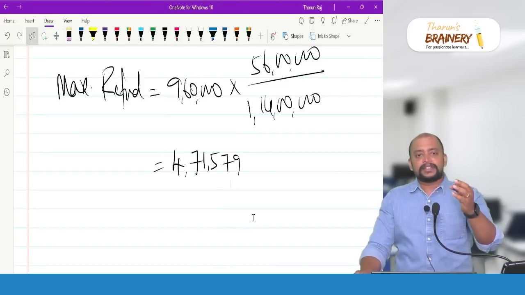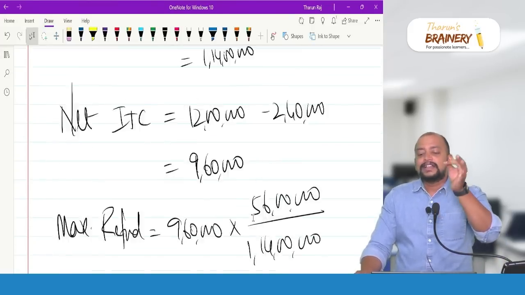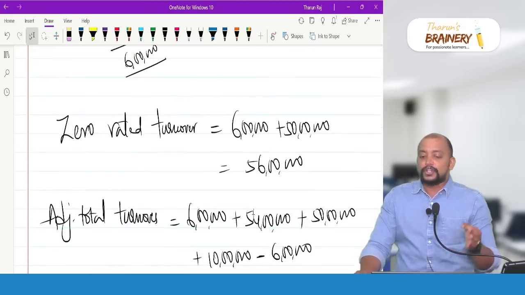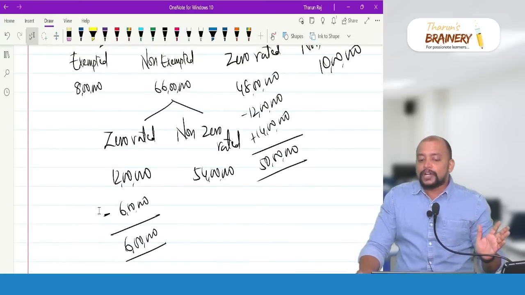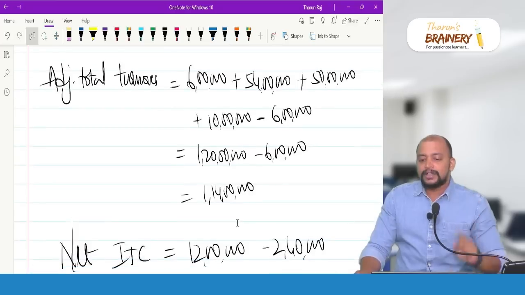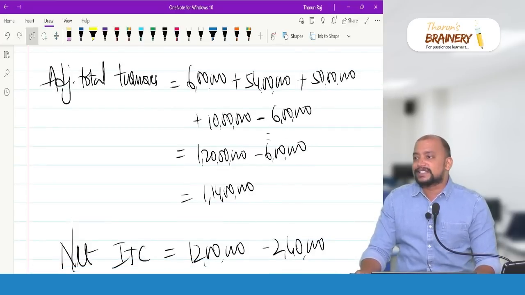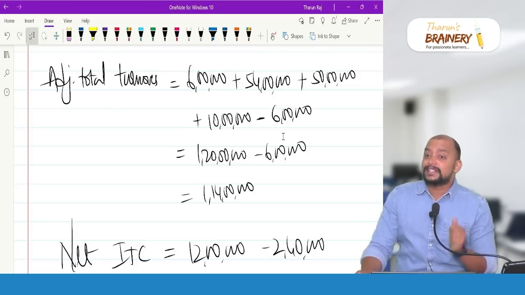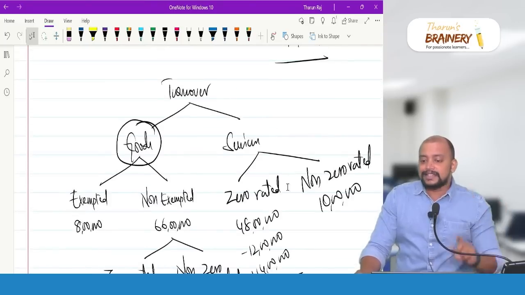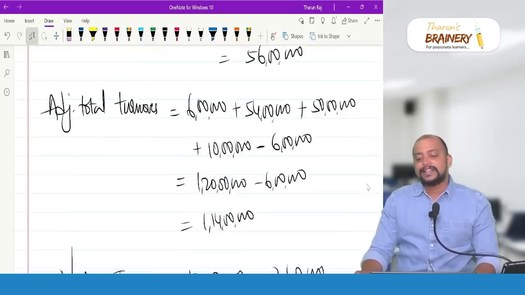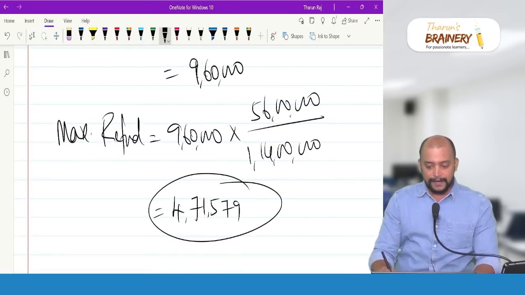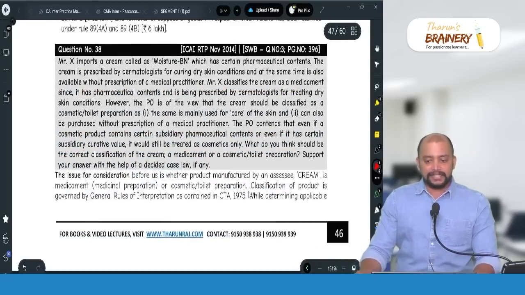Here the only twist is that the denominator we take is 120. So for the numerator, you will be clear: we will exclude only goods related 89, 4A, 4B. And in the denominator, we should exclude an extra 6 lakhs. Why do we need to exclude the extra 6 lakhs? Deemed exports services. That 6 lakhs is in that 10 lakhs, in this non-zero rated. That's why we are excluding. So 1 crore 14 lakhs is taken. 4 lakh 71,579, that is the answer for this. Then next one.